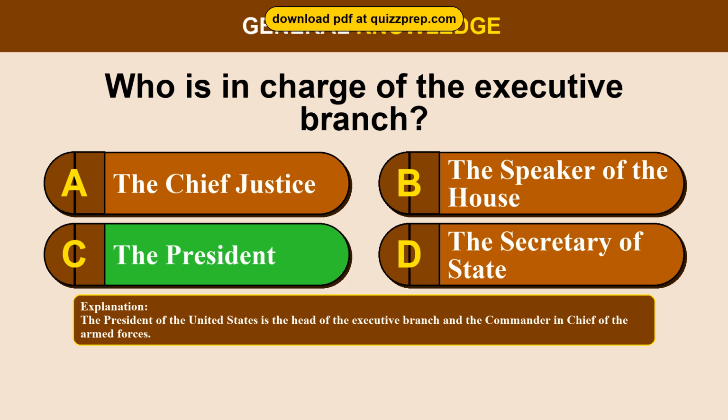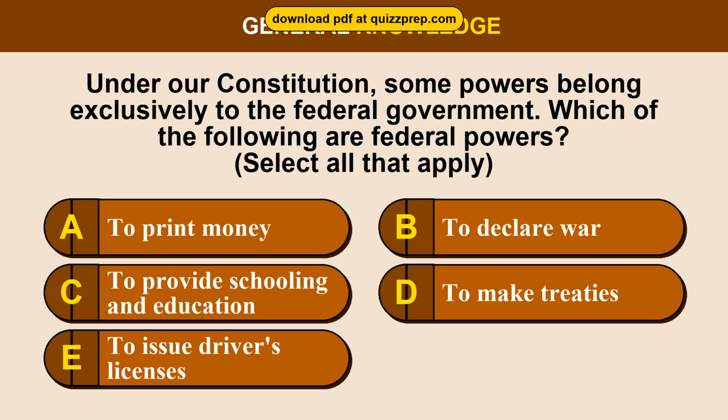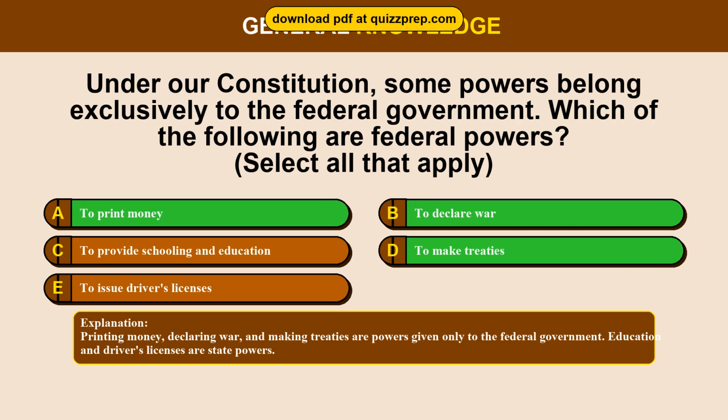Question 57. Under our Constitution, some powers belong exclusively to the federal government. Which of the following are federal powers? Option A. To print money. Option B. To declare war. Option C. To provide schooling and education. Option D. To make treaties. Option E. To issue driver's licenses. The correct answers are options A and B and D. To print money, to declare war, to make treaties. Printing money, declaring war, and making treaties are powers given only to the federal government. Education and driver's licenses are state powers.